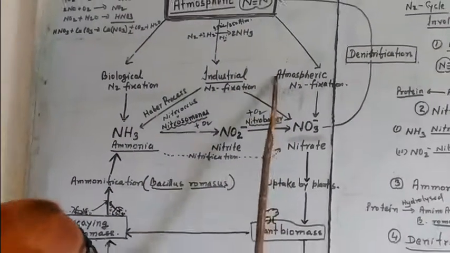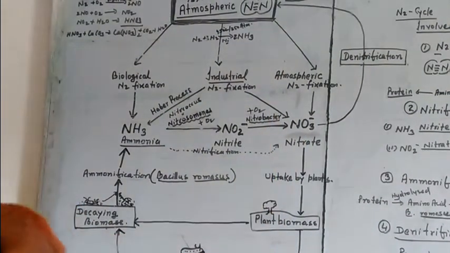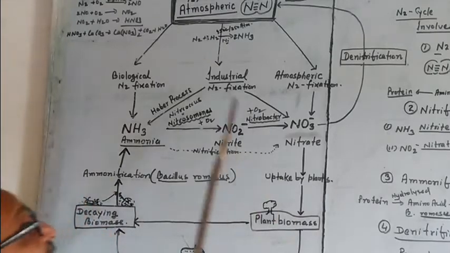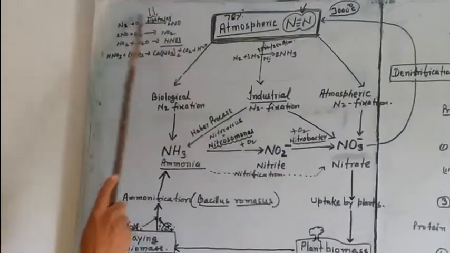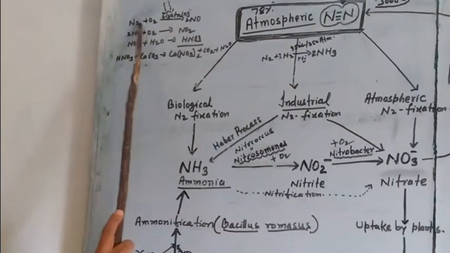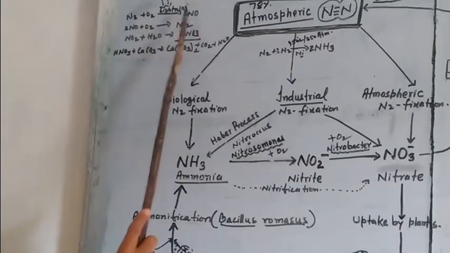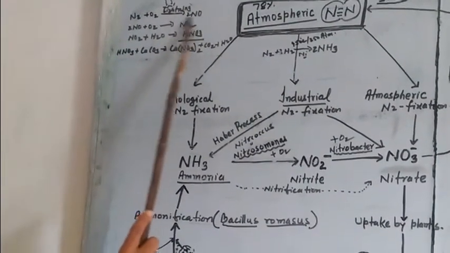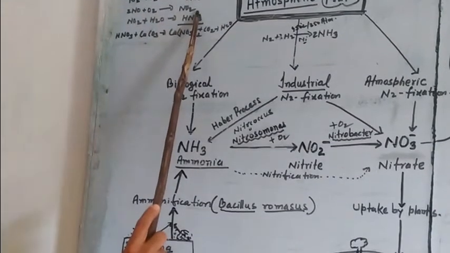Third way is the atmospheric N2 fixation. What happens? I have already told that at 3000 degrees Celsius it splits. So at the very high temperature, lightning occurs, and lightning breaks this dinitrogen bond, and it combines with oxygen to form nitrogen monoxide, which then oxidizes further to form nitrogen dioxide.